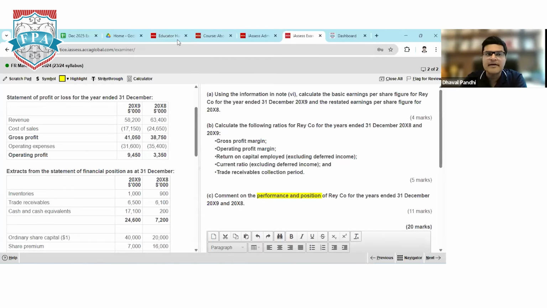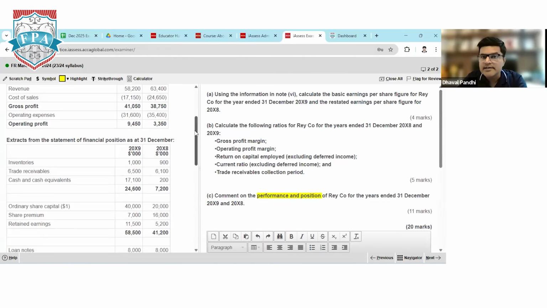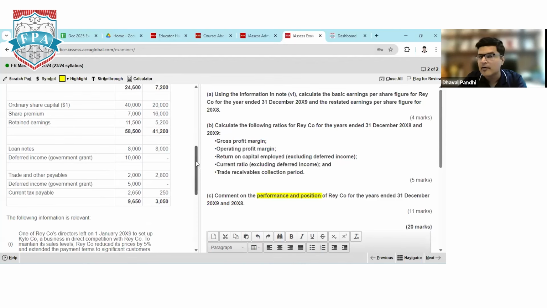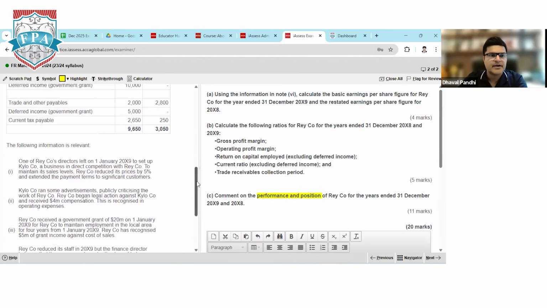Now, the reasons that may have a major impact on performance. Number 1, your director has left the company on the first day of the financial year, and in order to remain in the industry, we started to offer a 5% discount. But of course, when you are offering a 5% discount to attract more customers, and if things have been sold majorly on credit, a liquidity problem will arise for your company.